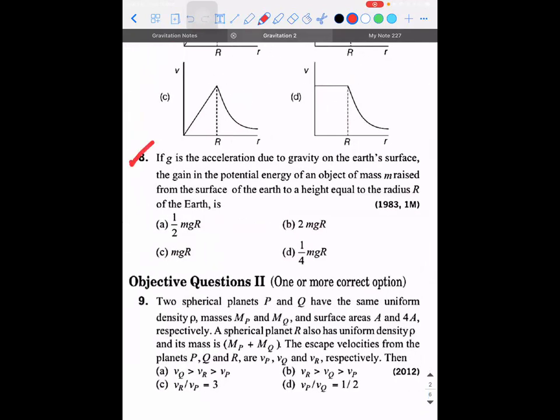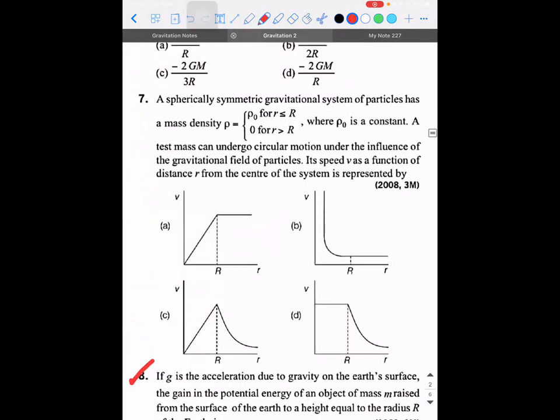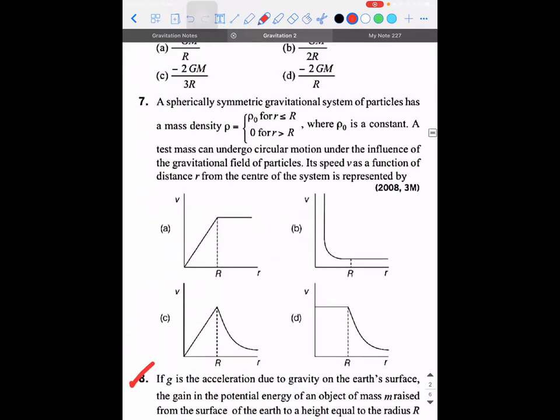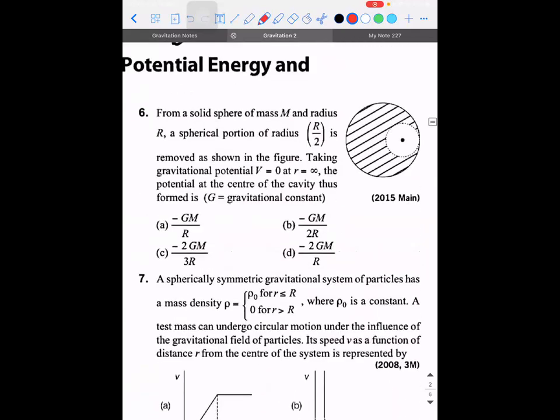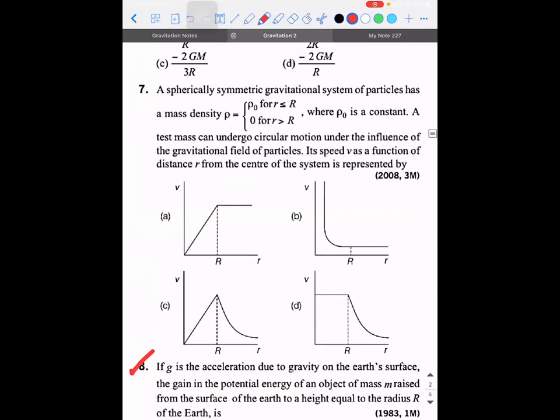Suppose I give you this 8th one. Okay, let's do the 7th first. Let's try this. A spherically symmetric gravitational system of particles has a mass density rho is equal to rho naught for r less than or equal to R, 0 for r greater than R, where rho naught is the density.